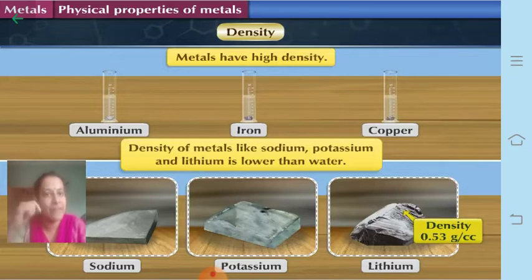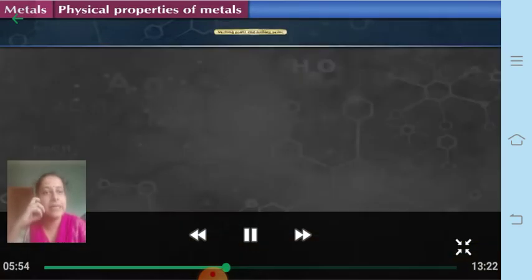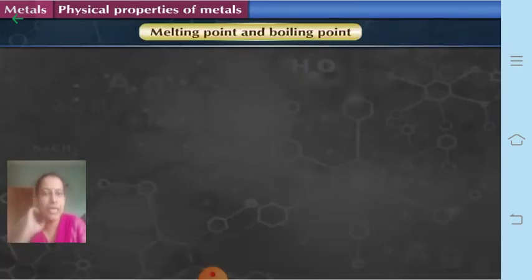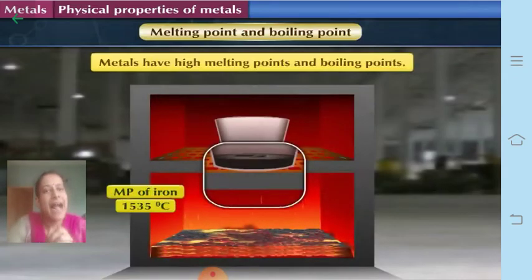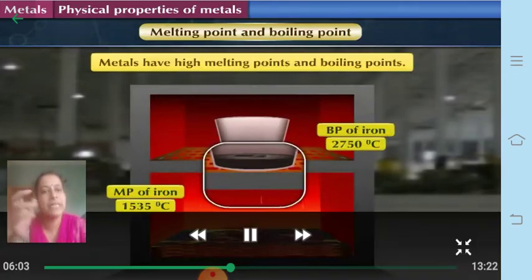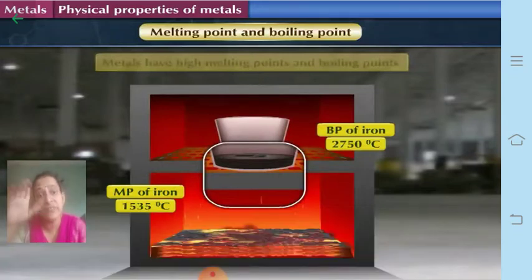Okay, why? Because they have a higher density. Fine. So this is regarding the density. Then the next property is melting and boiling point. So melting and boiling point of the metals are high. Okay, for example, the melting point of iron is around 1535 degrees Celsius. So that means you need to heat it a lot.